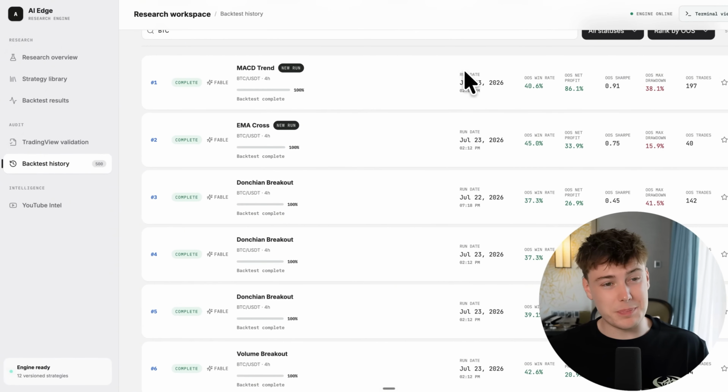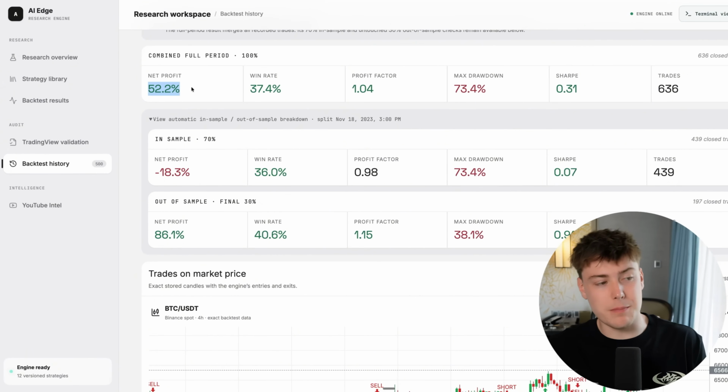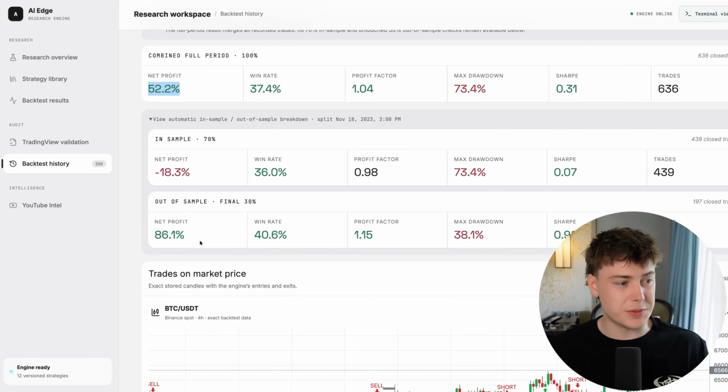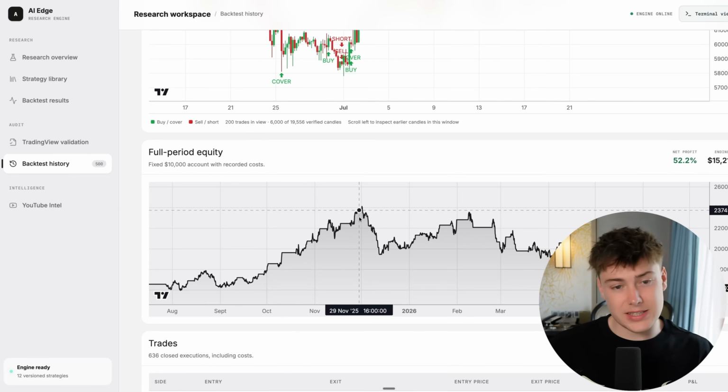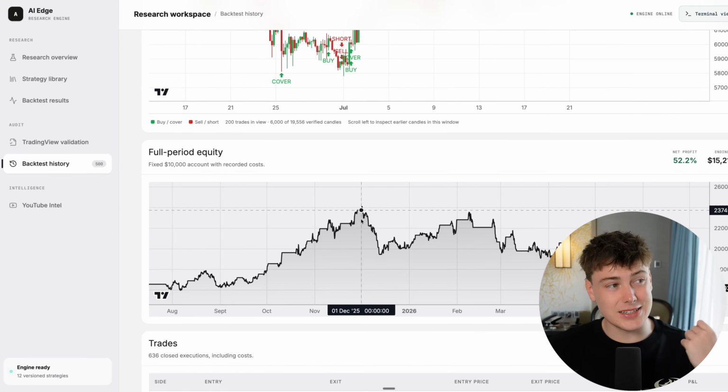So the best one on BTC in particular was the MACD trend, which had a net profit, a combined profit of 52.2%. The out of sample net profit was 86.1%. You can see at one point, the $10,000 account was $23,700.